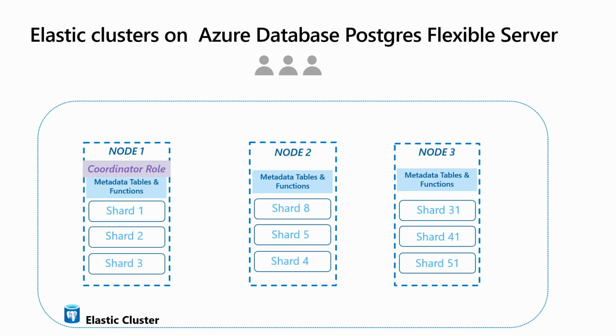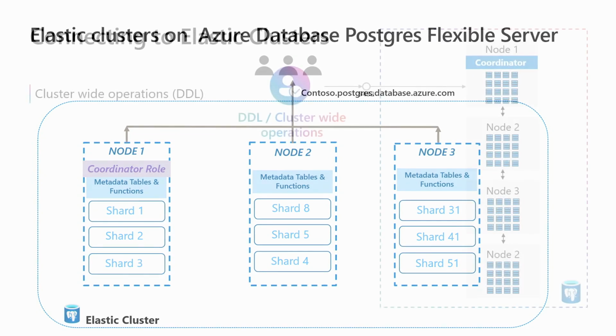And then a node is designated in this cluster as a coordinator role. There is no dedicated coordinator like some of the distributed database systems. This is a role within a node. And this coordinator role is required to run DDL, to create the distributed table, and a few other cluster-wide operations, right? And at the end of the day, this has a single endpoint that you can connect to. So adding nodes and such doesn't change the application from that perspective.